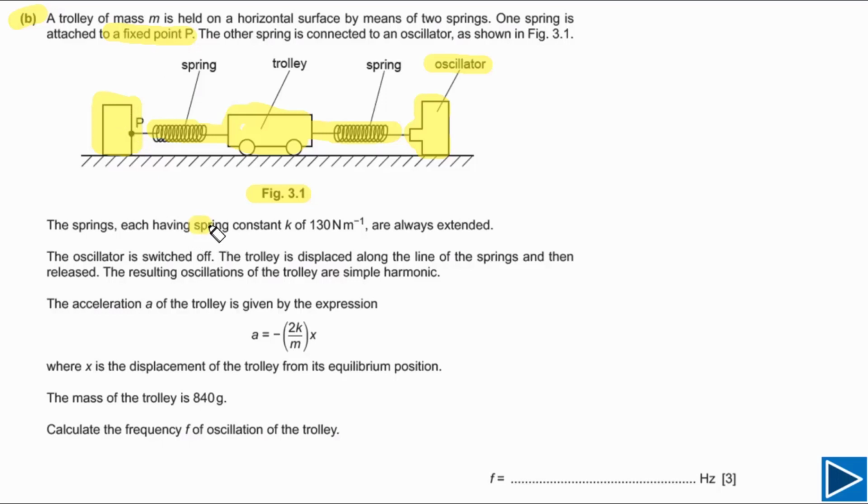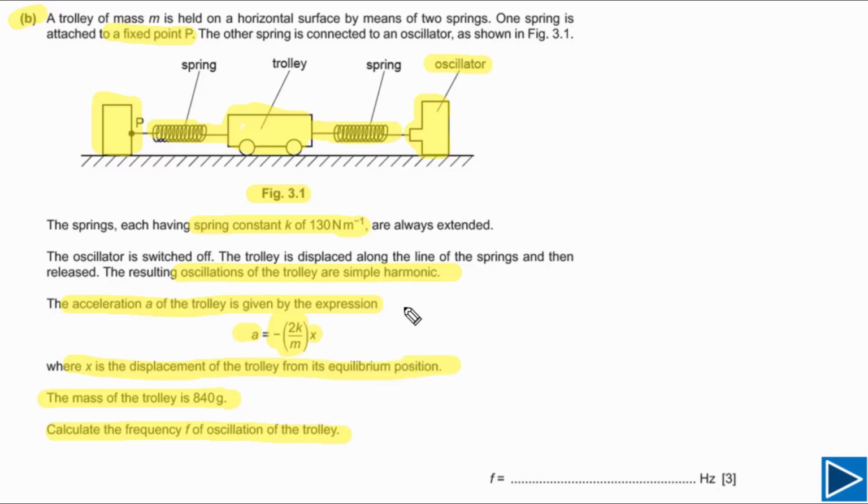For this question, it is also given that the spring constant is 130 newtons per meter, and the mass of the trolley is also given. It is also given that the oscillations of the trolley are simple harmonic motion. We can also find the acceleration a of the trolley by this expression. So here is a, this is x, and this part is omega squared. So a is equal to minus 2k by m times x. For this question, we need to calculate the frequency of oscillation of the trolley. x is the displacement of the trolley from its equilibrium position.